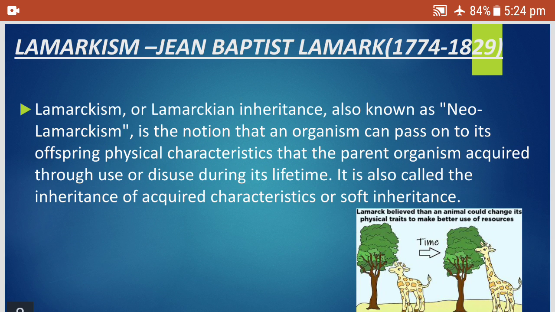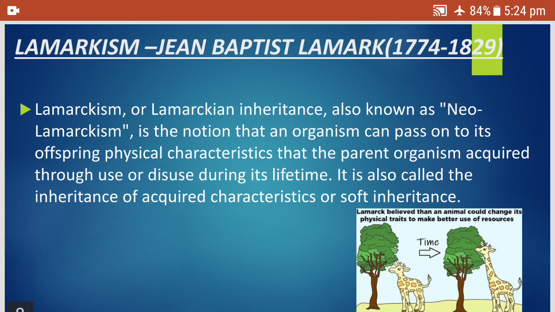Another example you can see here is August Weismann, another scientist. He cut the tails of the rats and observed that the tail did not disappear in the new generations. It was still there. So he proved that bodily changes are not inherited.